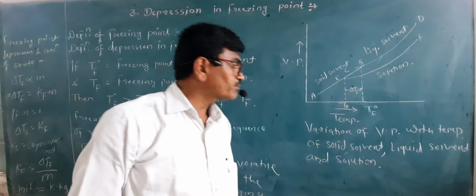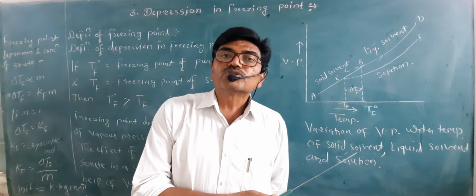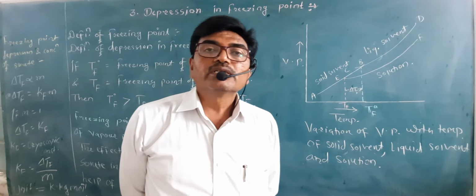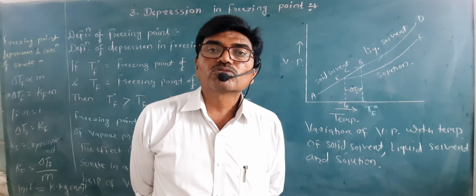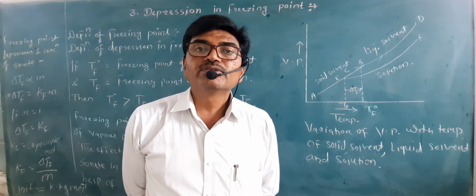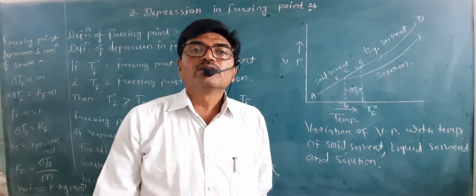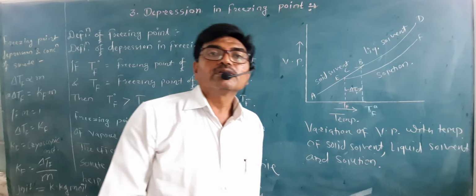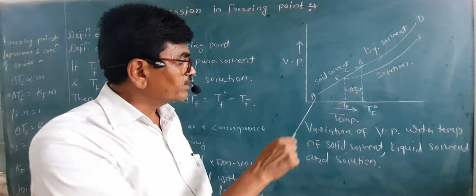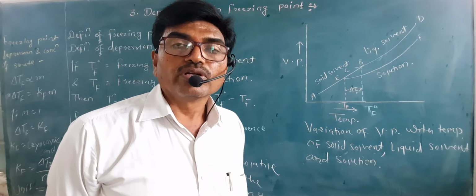So this can be explained like this. In pure solvent, the force of attraction between the solvent molecules is high, and that is enough to freeze the liquid, and it gets converted into the solid form.